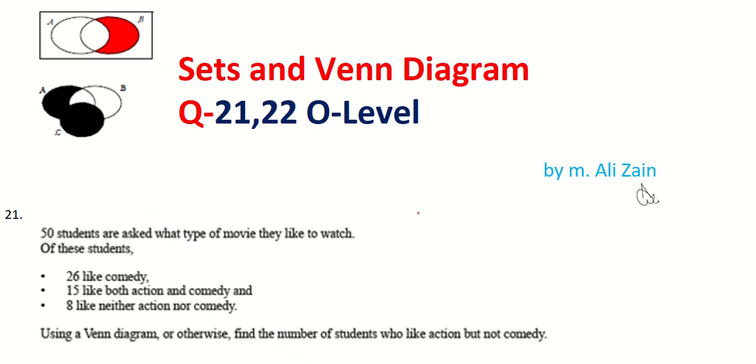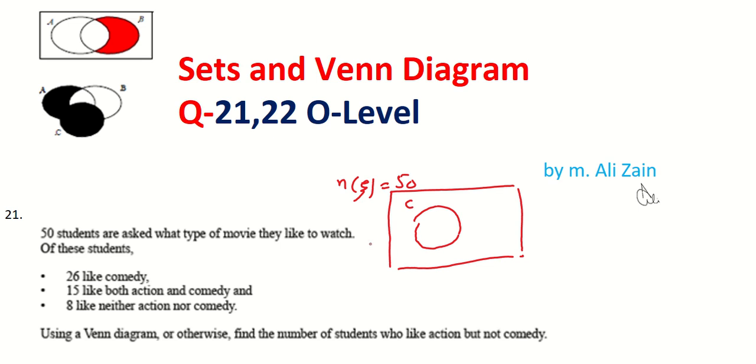Set diagram, question number 21 and 22. 50 students are asked what type of movie they like to watch. So we have the number of students in epsilon, which is the universal set. There are 50 students. Now 26 like comedy.